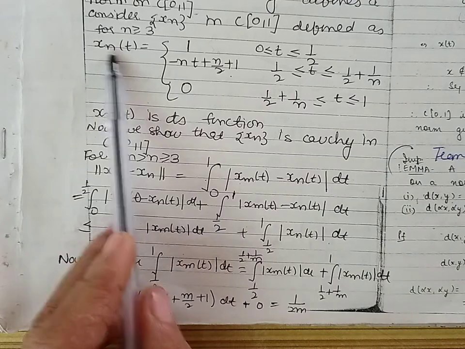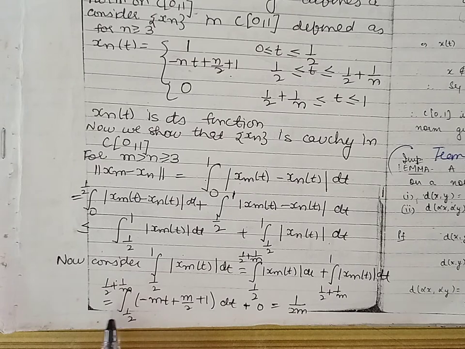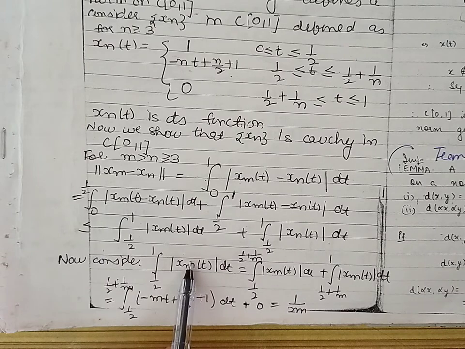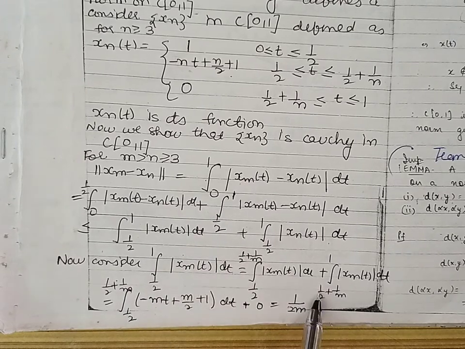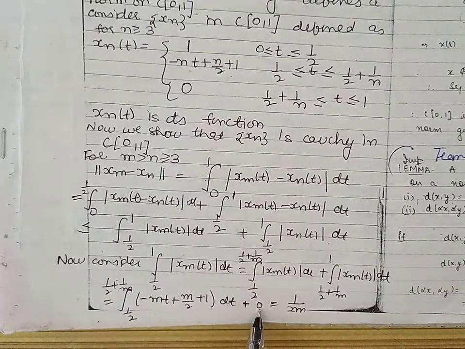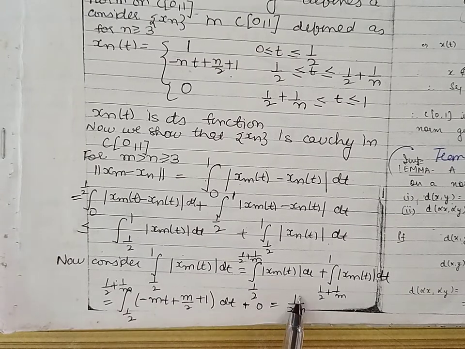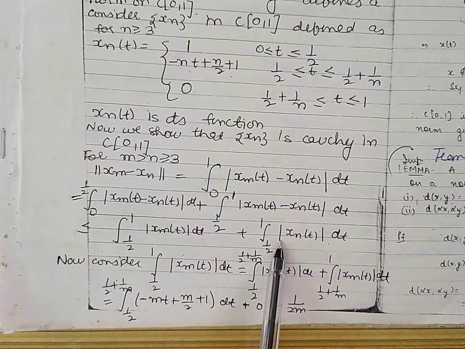So this becomes integral 1 by 2 to 1 by 2 plus 1 by m, where the value of xm is minus mt plus m by 2 plus 1, dt. From 1 by 2 plus 1 by m to 1, the value of the integral is 0. Simplifying, we get the value of this integral as 1 upon 2m. In the same way, we can find the value for the other term, which will be 1 by 2n.